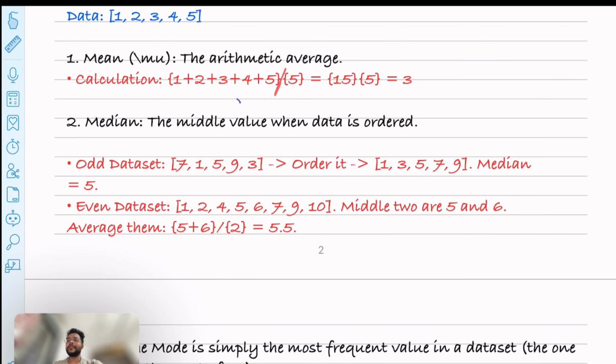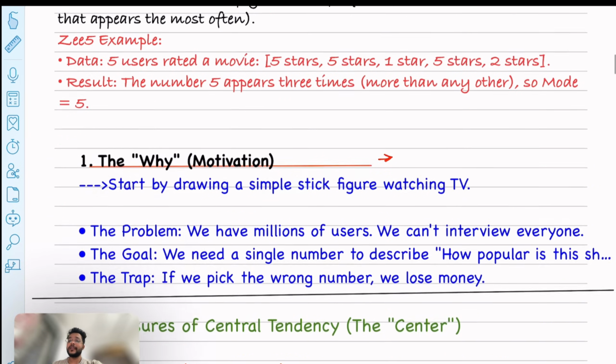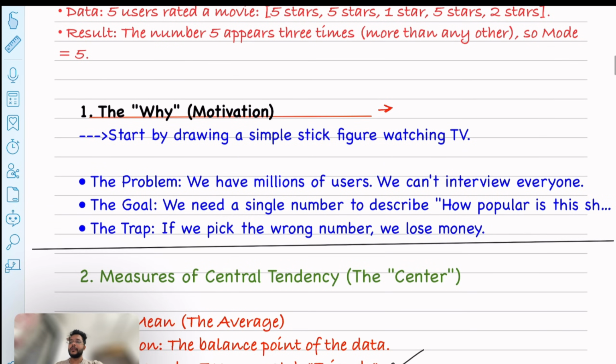So now let me tell you why we are studying all these concepts. What is the motivation? Let me tell you the Z5 scenario. Whenever I'm saying Z5, you can compare it with the Netflix scenario. We have millions of users who are watching movies day by day, or watching the popular shows on our platform. Let's say my boss comes to me and asks, Ravindra, please tell me which is the most popular show so we can release the next season.